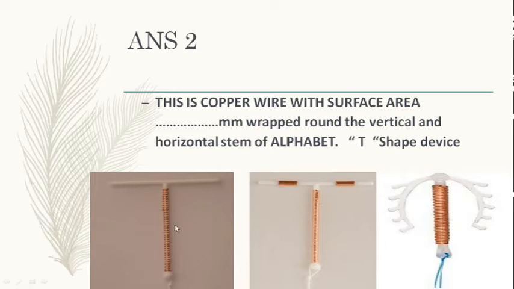So in copper T200, this is the metallic copper wire which is used, while when you start increasing, this is double the winding, so it becomes a copper T375. This is where the horizontal arms have also used copper, sleeves have been used, so the copper wire is subsequently increased by more surface area, first on the horizontal stem and then on the vertical stem.